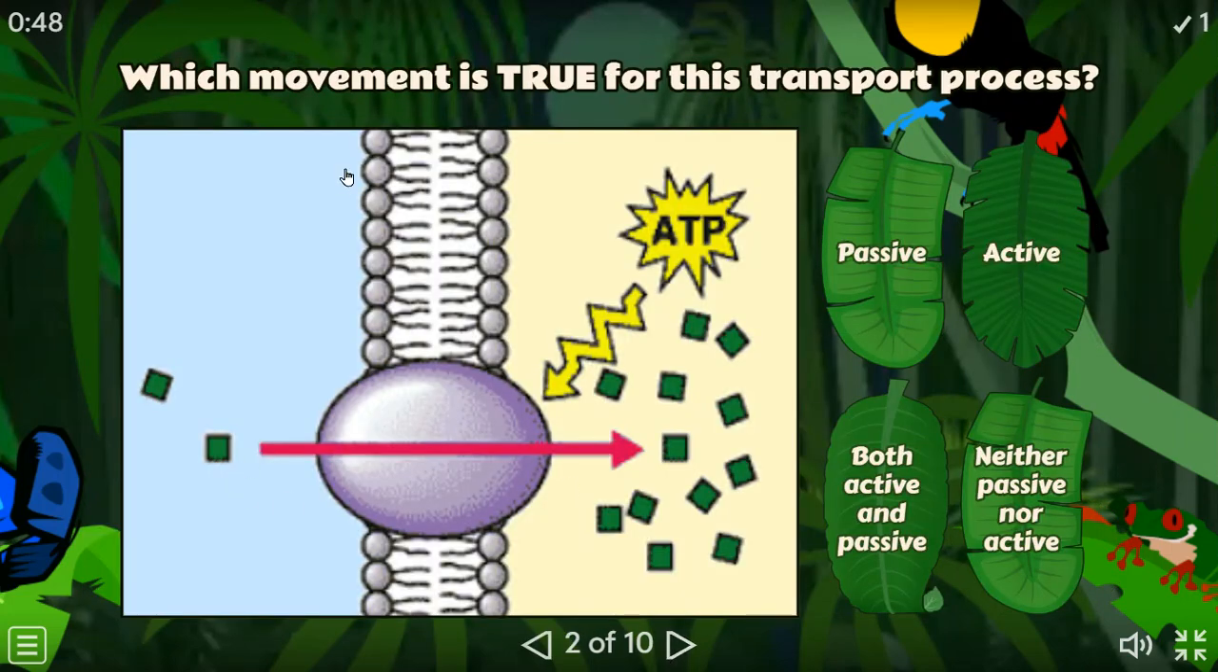So, which movement is true for this transport process? So you can see in the diagram that over here the concentration is low and here the concentration is high. Still, the particles are moving from the low concentration towards the high concentration. And also, they are utilizing the energy in the form of ATP, right? Yes. So, what is this process? Active transport. Yeah, very good.